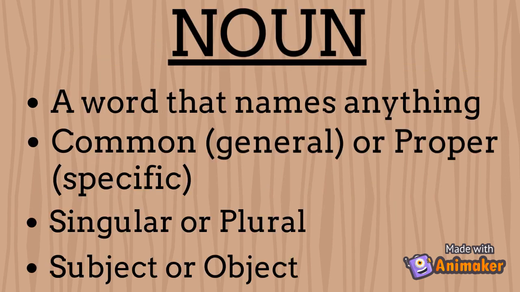Okay, so let's do a quick recap of what we've learned today. A noun is a word that means anything. It could be common or proper. It could be singular or plural, and it can be either the subject of a sentence or the object of a sentence.